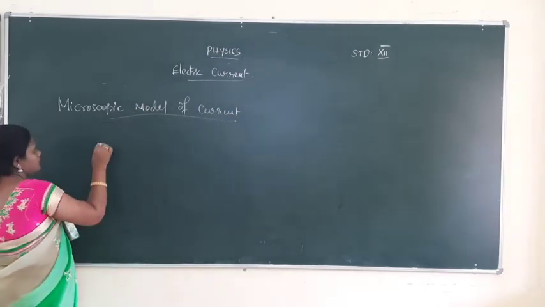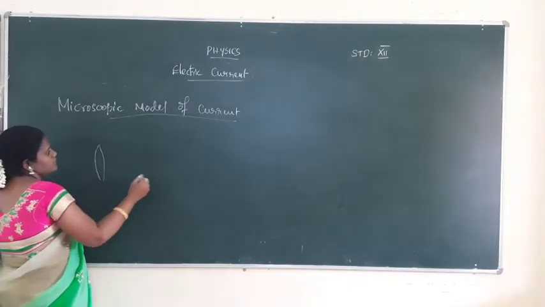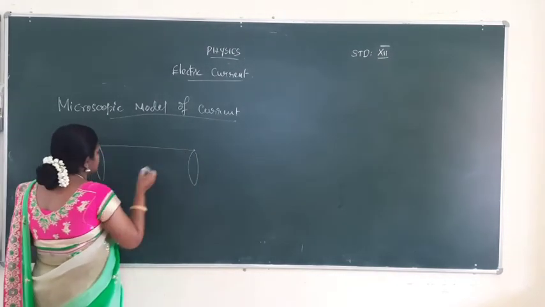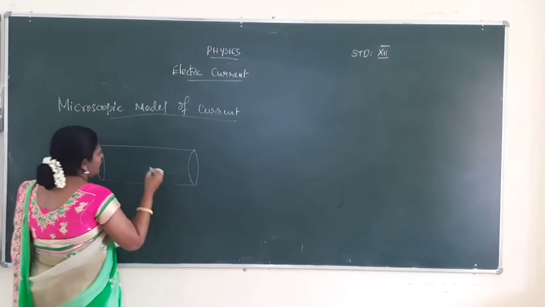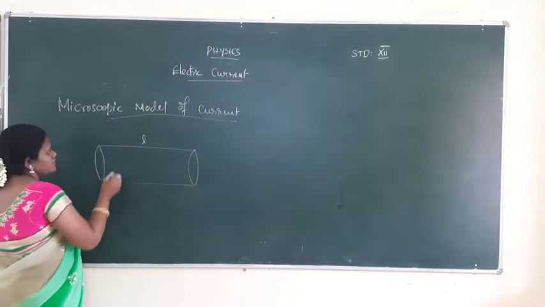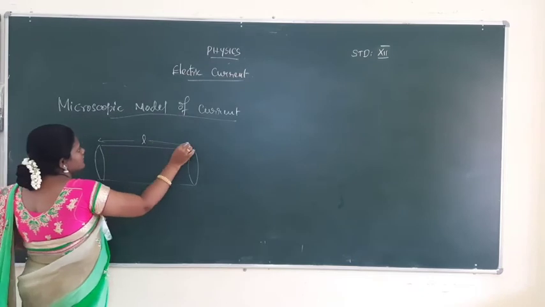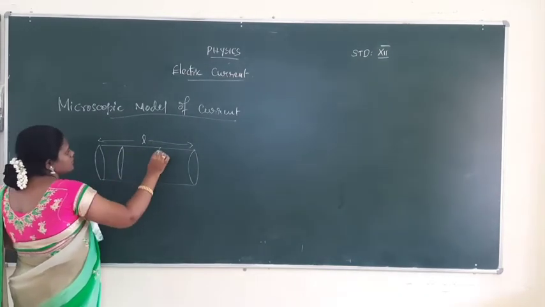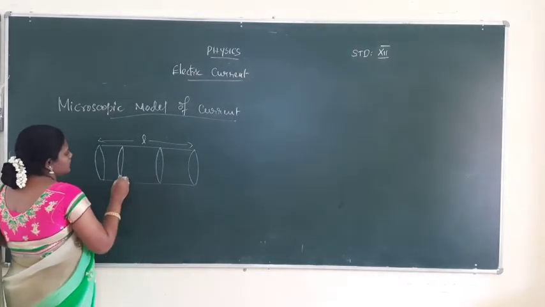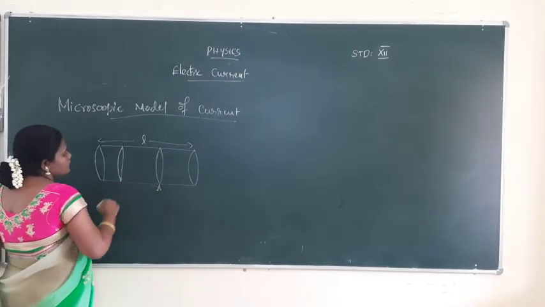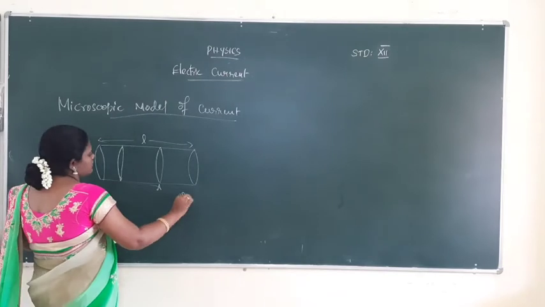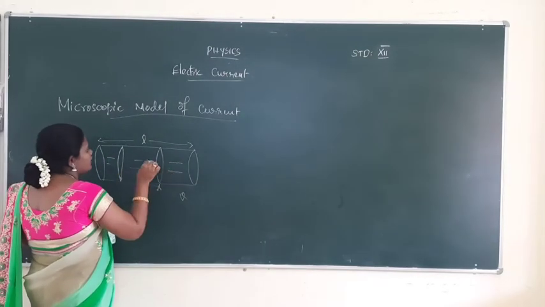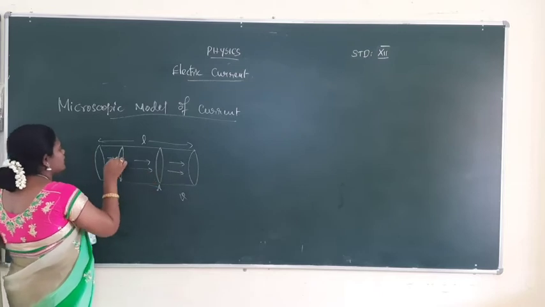Microscopic model of current, we take one conductor, the conductor having the length L. You choose one area, the area is A, and volume is V. The current will be flowing left to right or right to left.